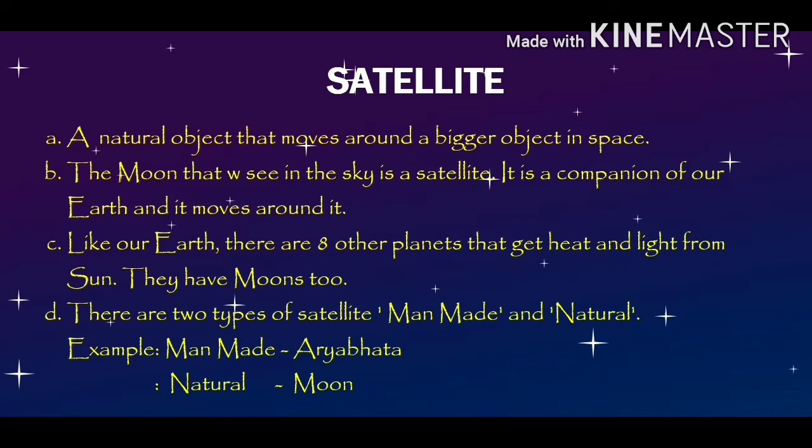Sorry, there are 2 types of satellite: man-made and natural. So there are 2 types of satellite: man-made, which we made, and natural, which God made. Example of man-made is Aryabhata, and natural is moon. Okay, now let's come to the next slide.